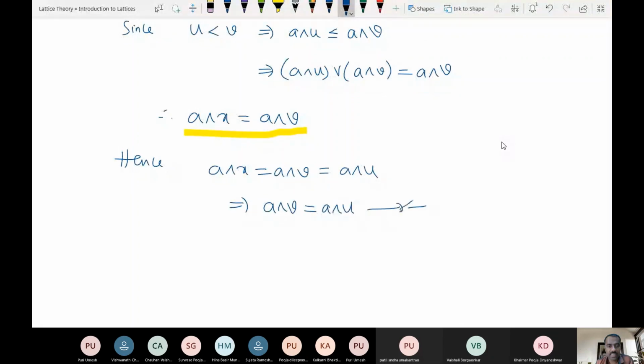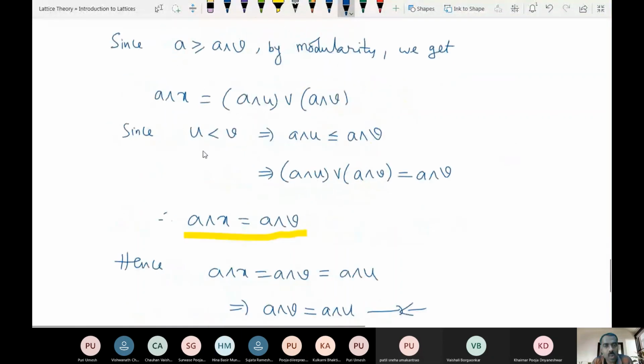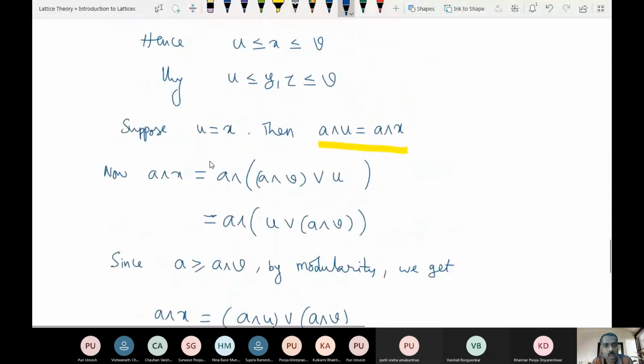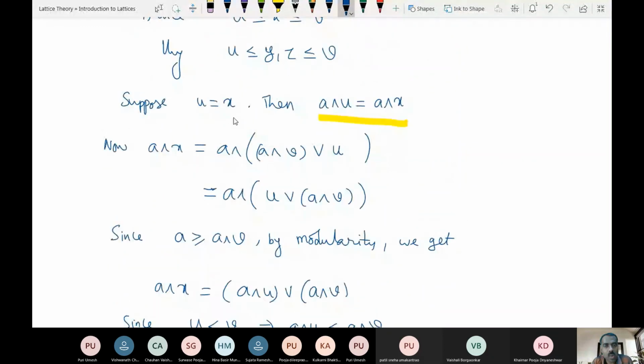We already proved it. So this contradiction arises because we assumed that U is equal to X. Is this clear? Okay.